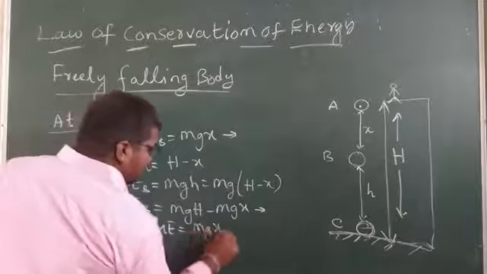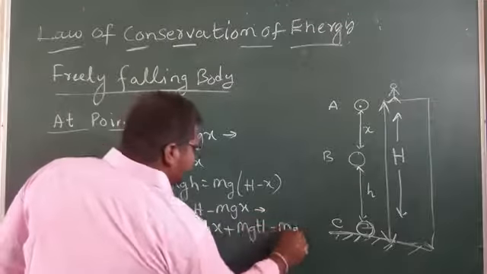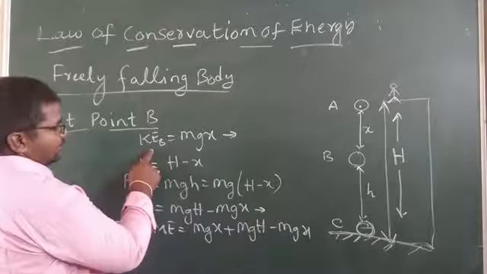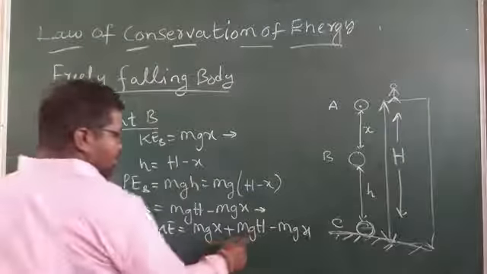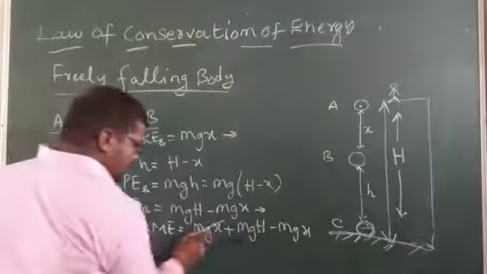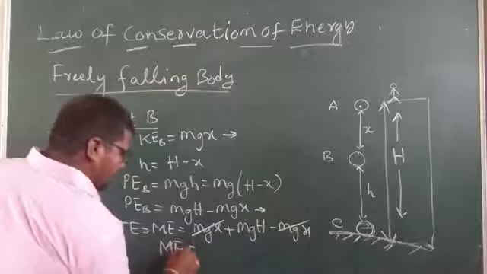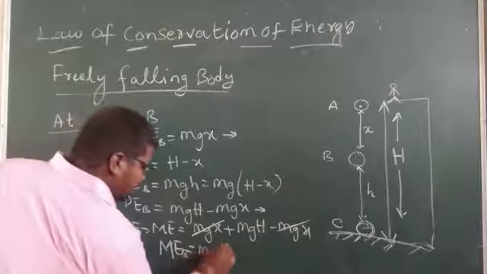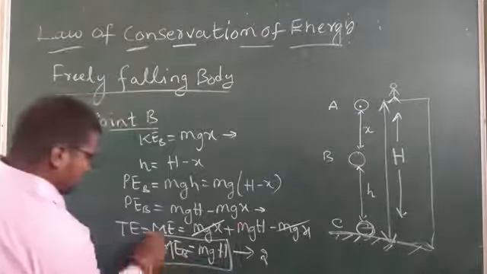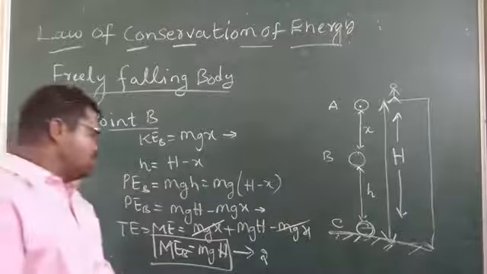That is mgx plus mgH minus mgx. mgx is kinetic energy at point B, and mgH minus mgx means potential energy at B. mgx gets cancelled. We get the mechanical energy at point B is mgH. This is equation 2, my children.